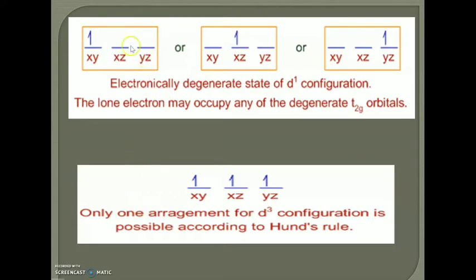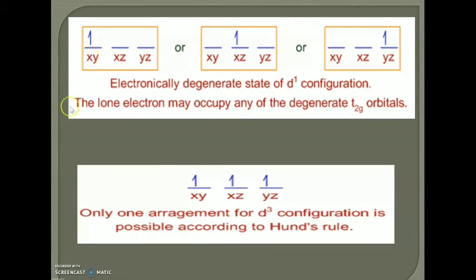In the d1 configuration, this one electron can occupy any of the 3 t2g orbitals. These 3 t2g orbitals are degenerate, that is, 3 orbitals having the same energy.